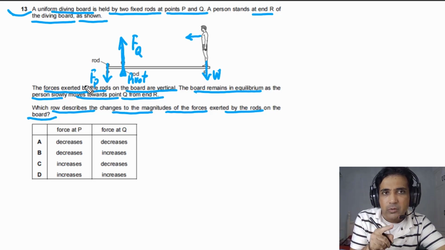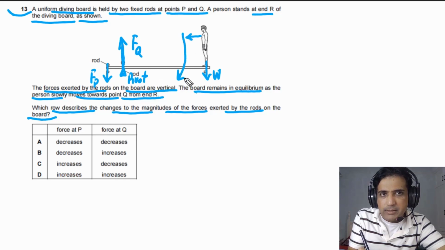FP has to be down because if you take moment about this point, the moment due to weight is clockwise, and the moment due to the force exerted by rod P has to be anti-clockwise, and that is only possible when the force by this rod is downwards.